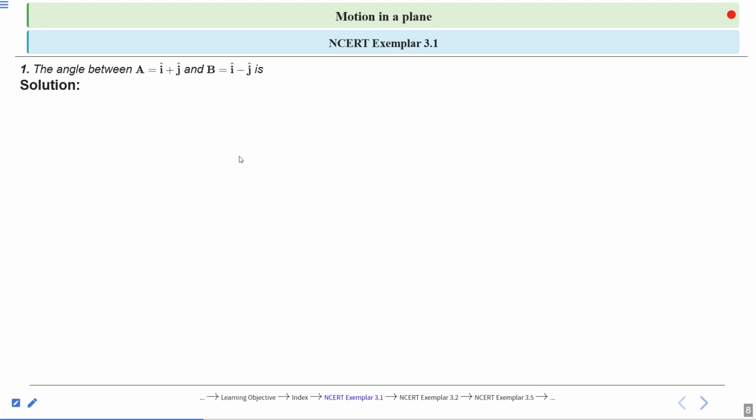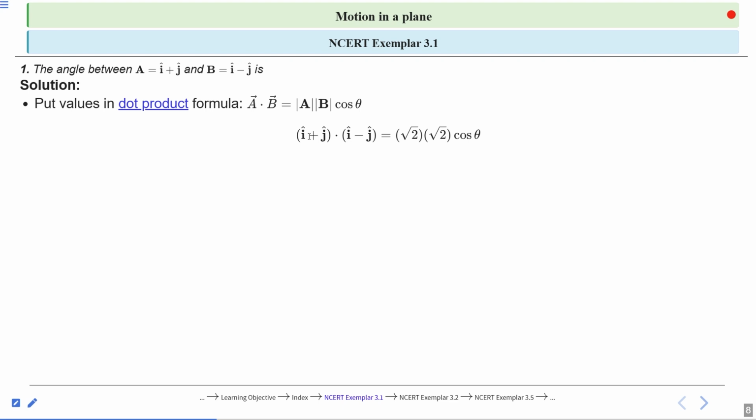So put values in the dot product formula: A dot B is equal to magnitude of A into magnitude of B cos theta. A vector is i cap plus j cap, B vector is i cap minus j cap, equal to root 2 into root 2 into cos theta.